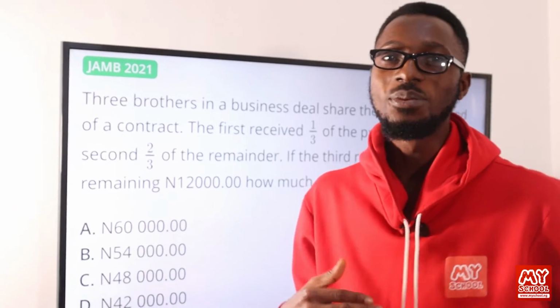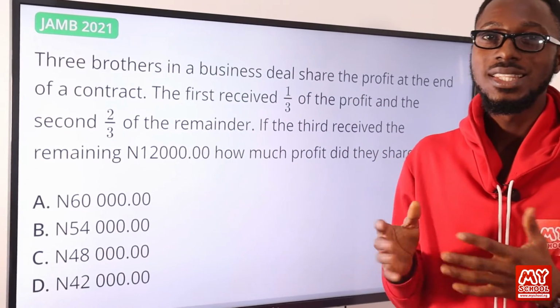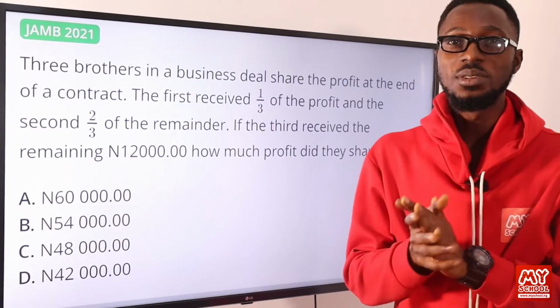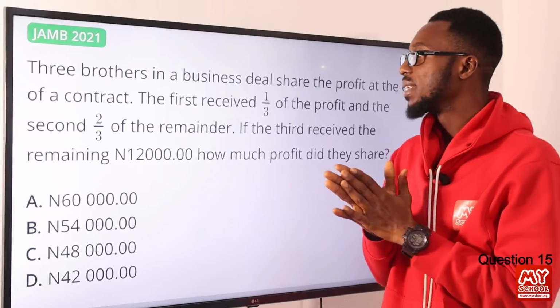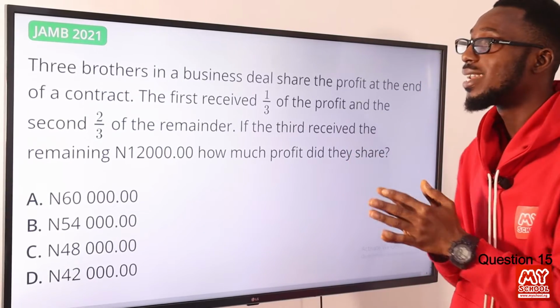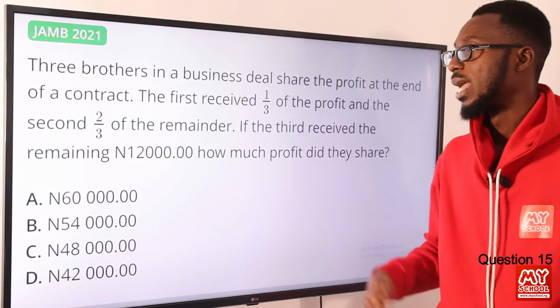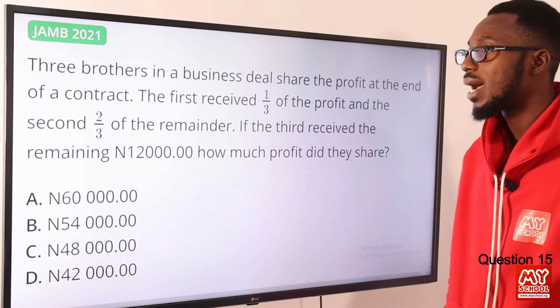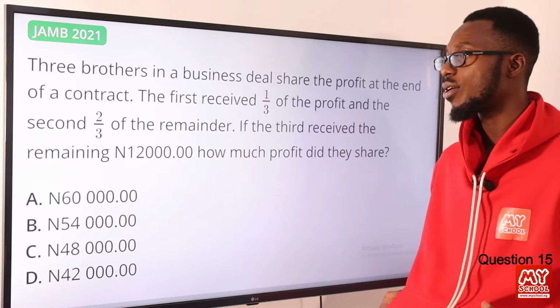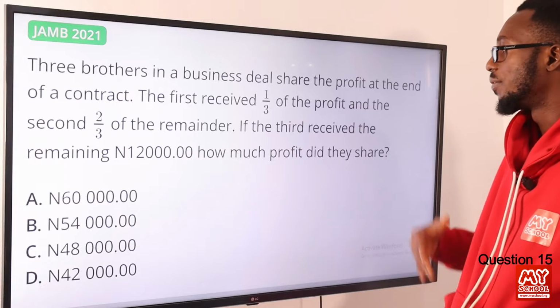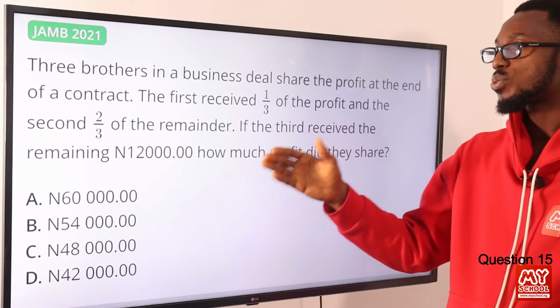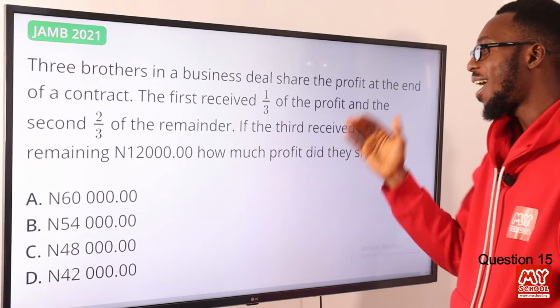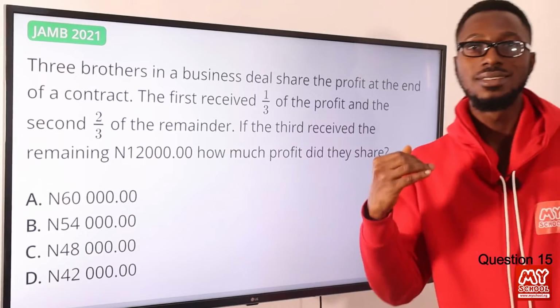We're going to tackle questions 15 to 27. So let's start with question 15. Three brothers in a business deal share the profits at the end of a contract. The first received 1/3 of the profits, and the second received 2/3 of the remainder. If the third received the remaining 12,000 naira, how much profit did they share?